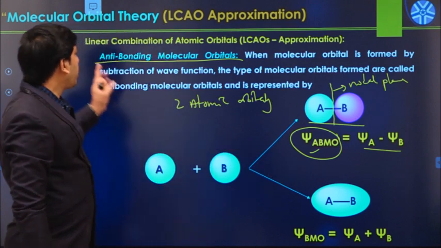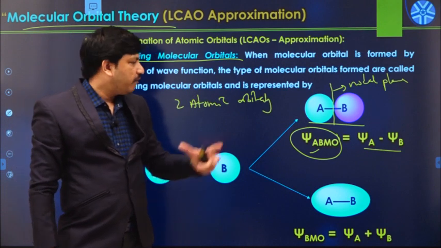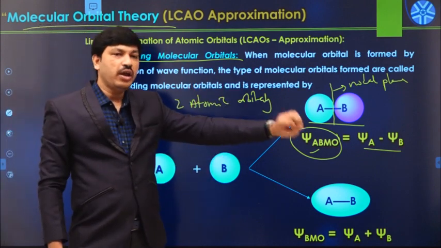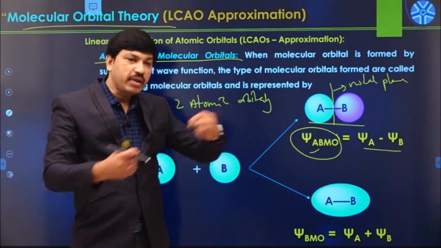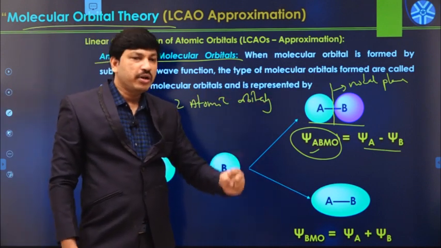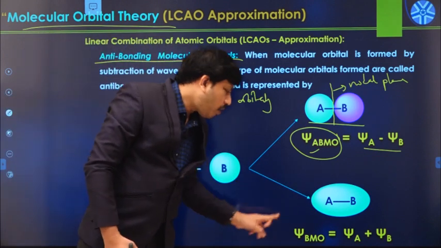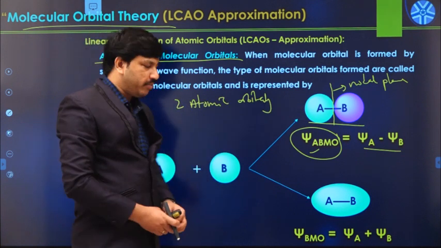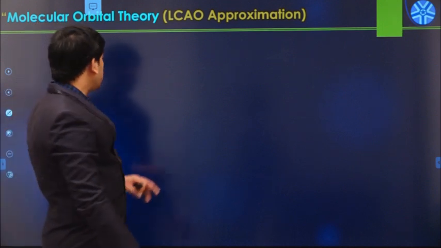So like this, according to the LCAO approximation method or molecular orbital theory, whenever there is a molecule formation, each and every atom in that molecule has some atomic orbitals, and all those atomic orbitals combine with each other, forming the corresponding bonding molecular orbitals and some anti-bonding molecular orbitals. Bonding molecular orbitals always have lower energy when compared to the anti-bonding molecular orbitals. Okay, so let us see the formation of one simplest example.